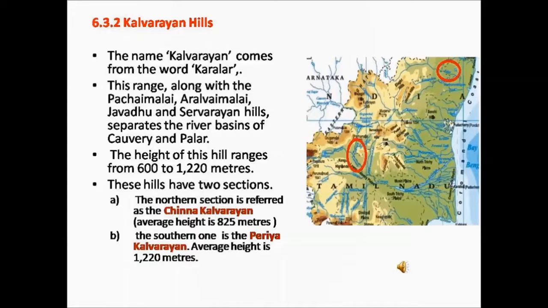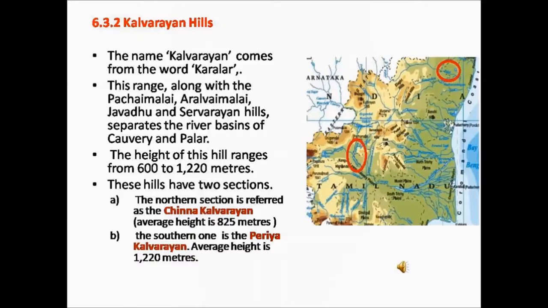Kalvarayan Hills. The name Kalvarayan comes from the word Karalar, which means the ancient name of the present tribes. This range, along with the Pachimalai, Aralvai Malai, Jawad Hills and Sarvarayan Hills, separate the river basins of Kaveri and Palar.